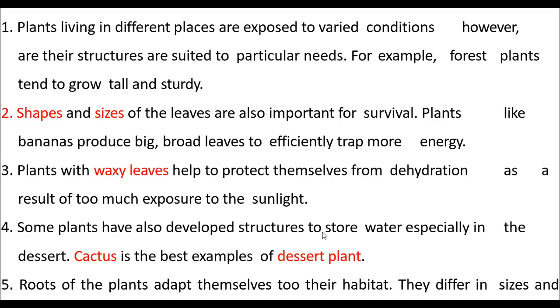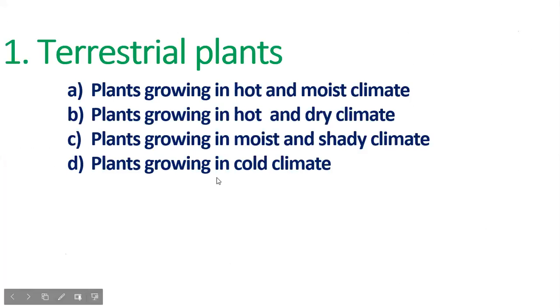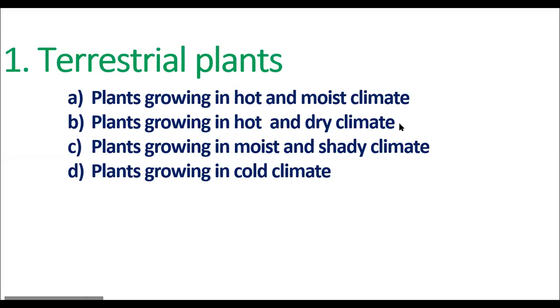Now, types of terrestrial plants. There are four habitats according to our syllabus. Plants growing in hot and moist climate, this means Tarai region. Plants growing in hot and dry climate, this is desert plant. Plants growing in moist and shady climate, that means mountains.